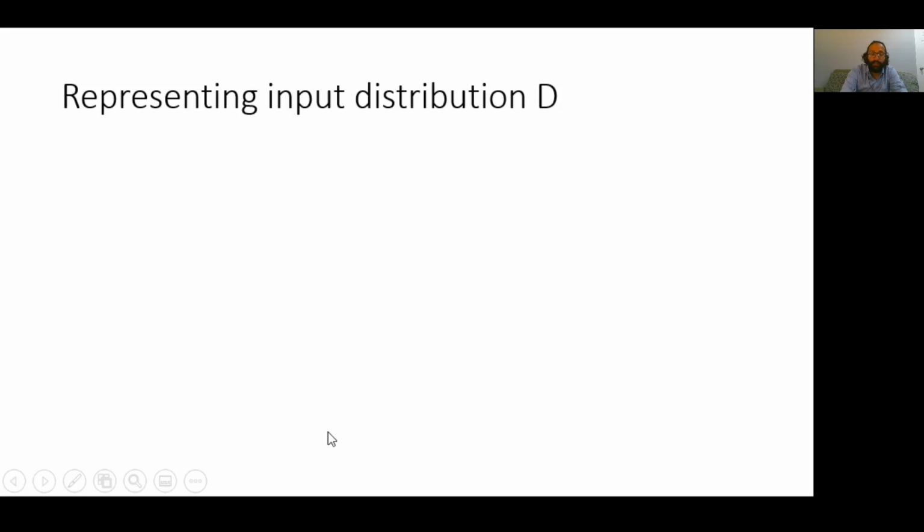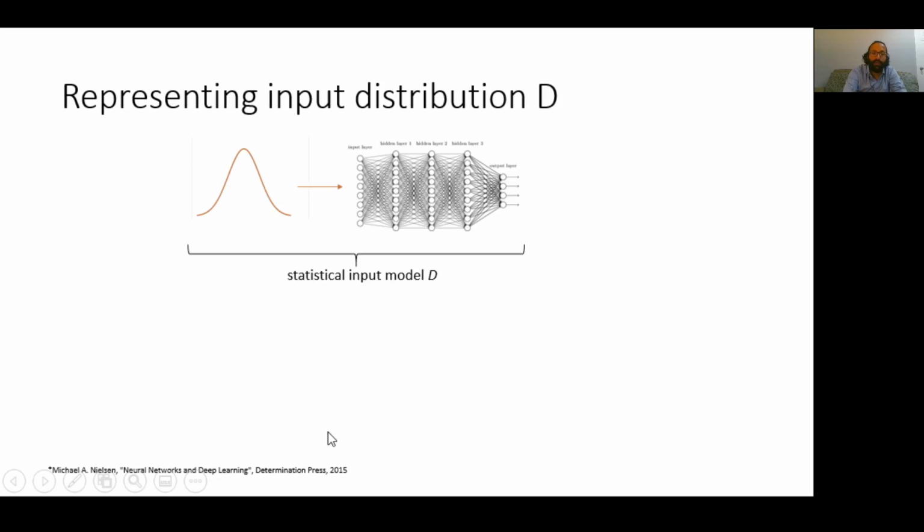All right, before describing how to verify that a neural network is probabilistically Lipschitz, we need to describe how we represent the input distribution D. So in this work, we represent D as a probabilistic program such that this program first draws a sample from a standard Gaussian distribution and then propagates the sample through a neural network. So this combination of a random draw from a standard distribution followed by a neural network can be used to represent very complicated distributions.